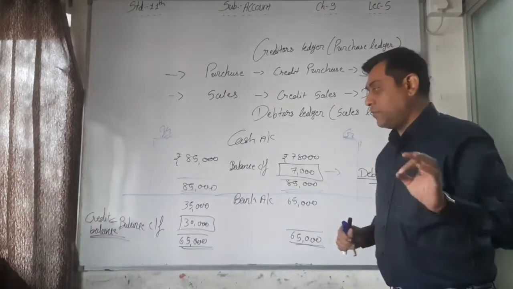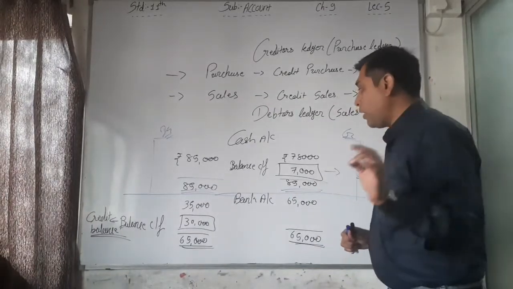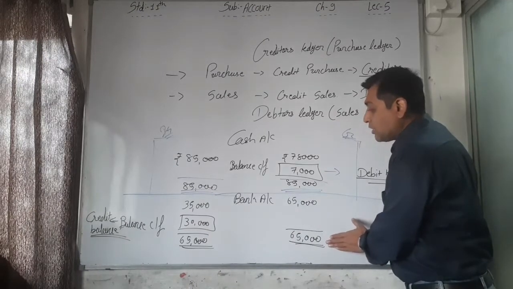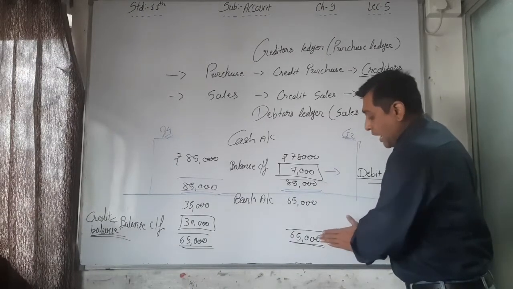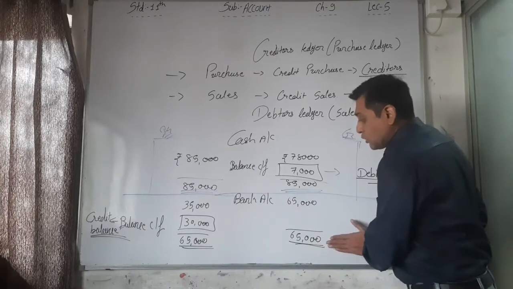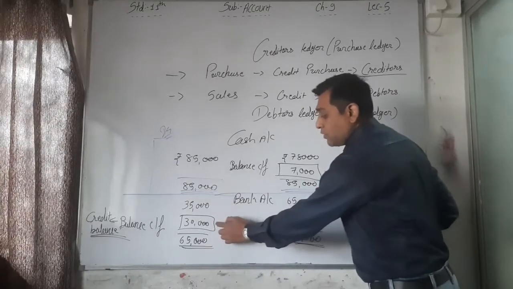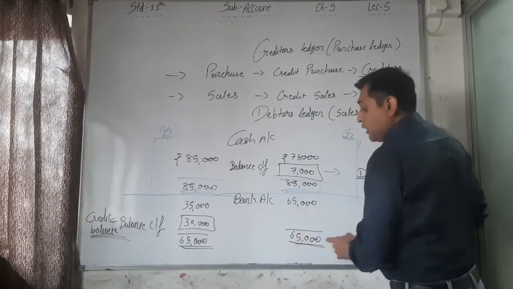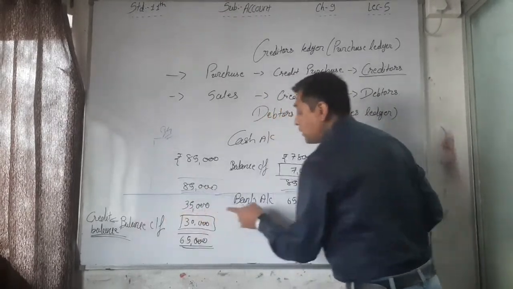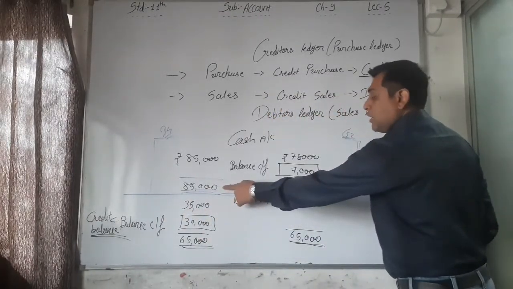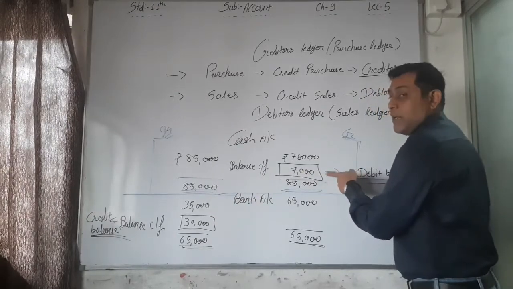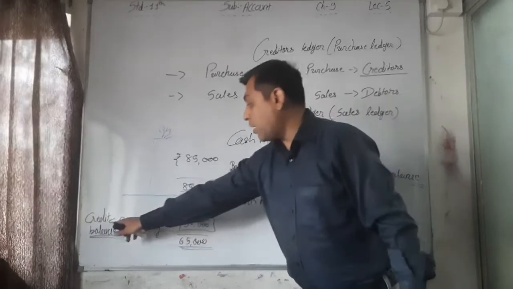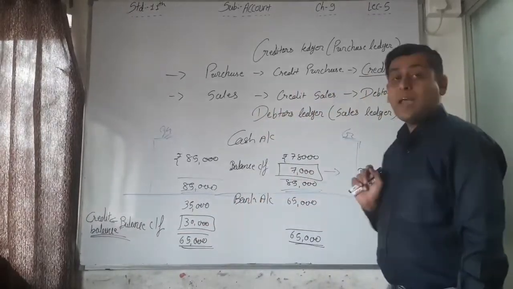It is a very easy point to remember: here 65,000 total on the credit side is higher, and on the basis of this highest total we have a balance on the opposite side, and because of this it is called a credit balance. And because the debit side total is higher, this one is said to be a debit balance.